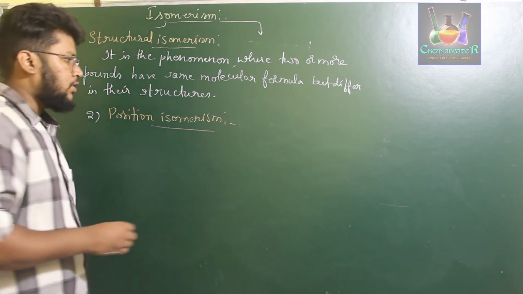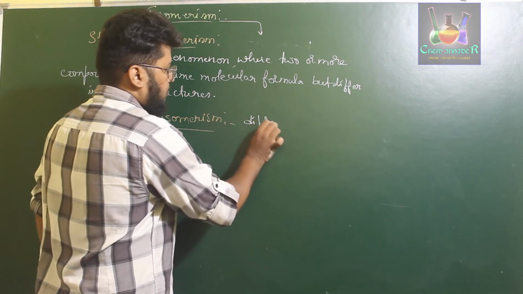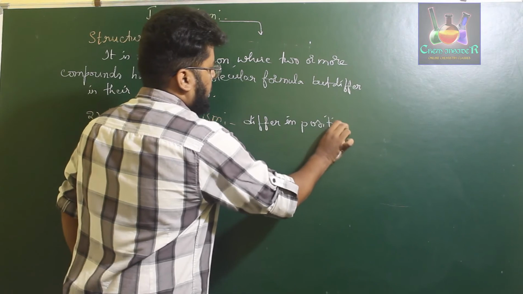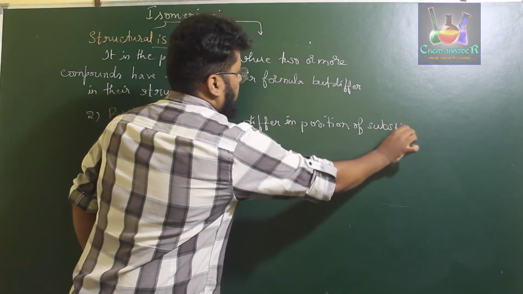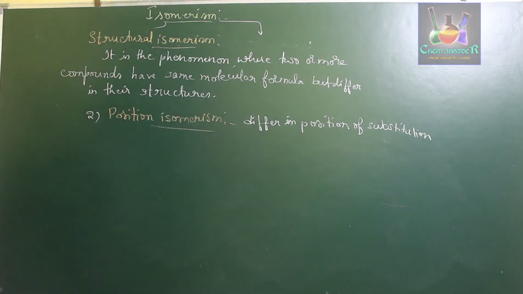They differ in the position of substitution. It may be a substituted alkyl group or a substitution of a functional group.